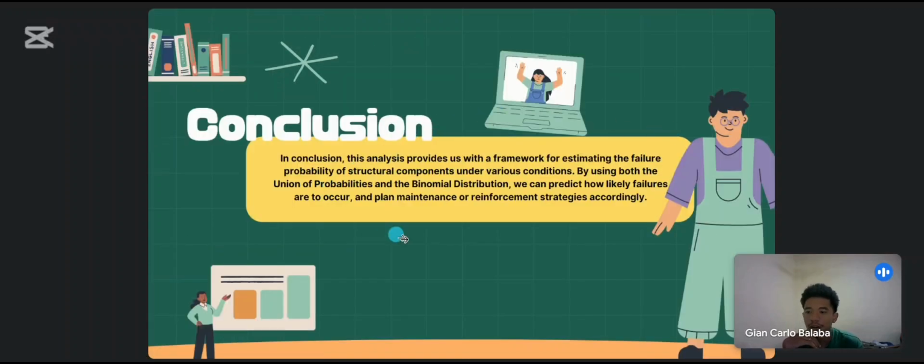And so in conclusion, this analysis provides us with a framework for estimating the failure probability of structural components under various conditions. By using both the union of probabilities and the binomial distribution, we can predict how likely failures are to occur, and plan maintenance or the next strategies accordingly.